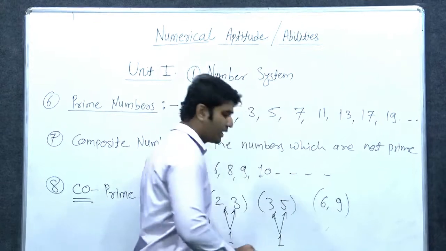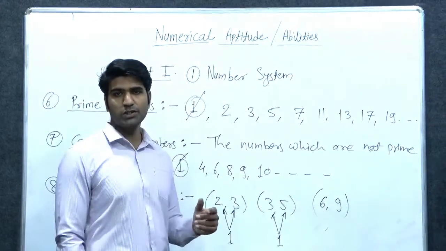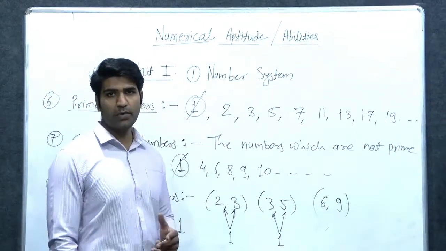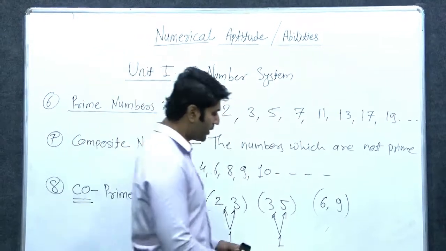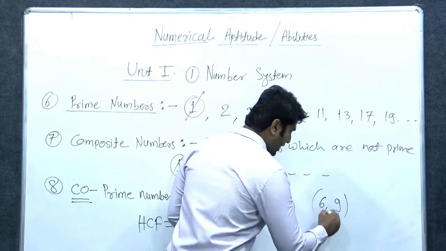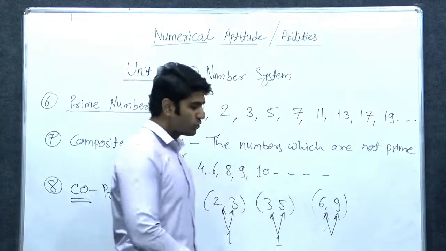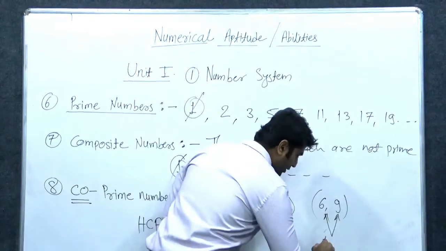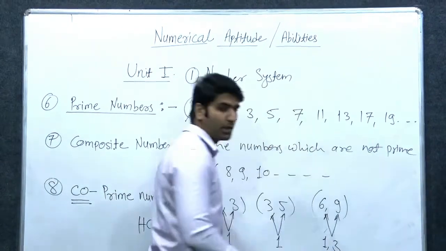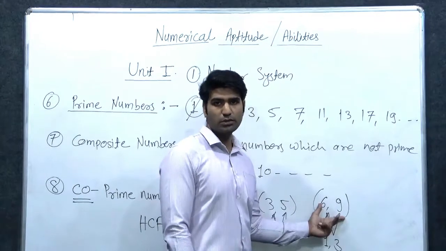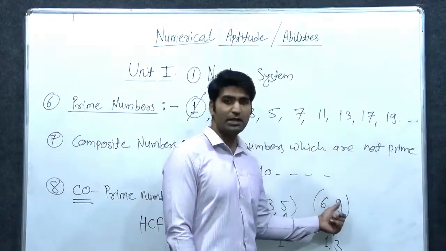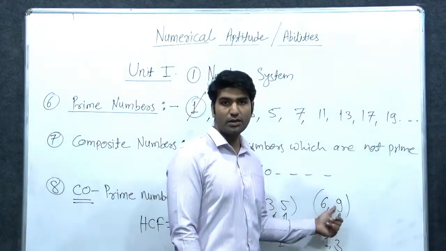No. There is no other number common between 3 and 5. But 6 and 9 we can divide with 1, also with 3. So 3 is a common factor between these two numbers. We can divide 6 and 9 with 3.